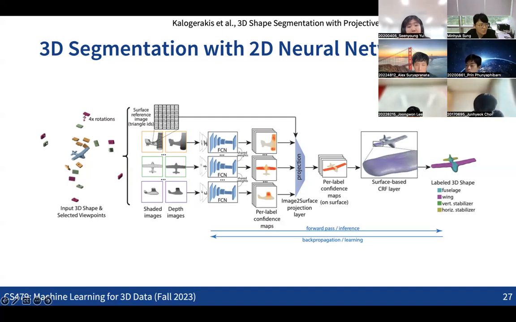We can run image segmentation on the 2D images. And we can also aggregate all the information from the multiple views so that we get the per-point information, like the labels. So this was also a very effective idea for utilizing 2D neural networks to handle 3D data.